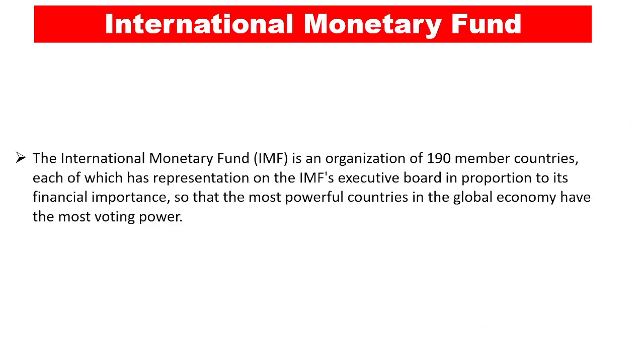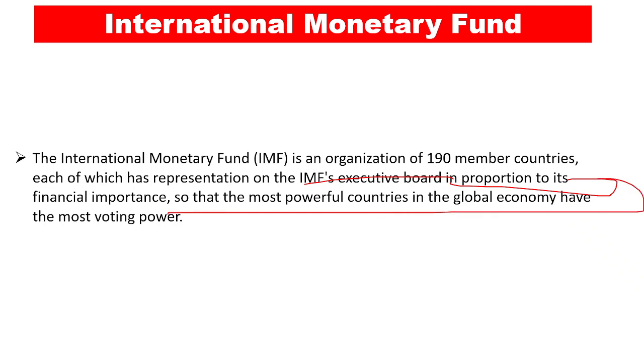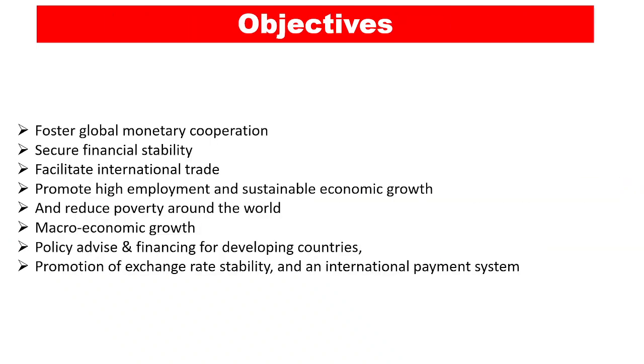Let's now talk about what exactly is this IMF, or International Monetary Fund. The International Monetary Fund is an organization of 190 member countries, each of which has representation on the IMF's executive board in proportion to its financial importance, so that the most powerful countries in the global economy have the most voting power. So if you have the most money, you are going to get the most power, right? So this is how the world of the IMF works.